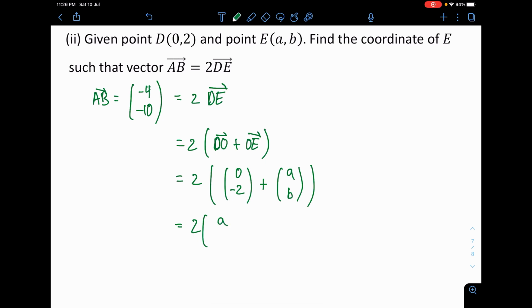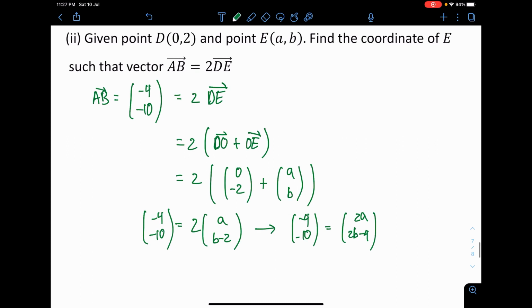I have A and then B minus 2 equals 2 times the negative 4 and negative 10. Alright, simplify the right hand side. I'm getting 2A and then 2B minus 4, matrix equals matrix, so they must be equal row by row. Negative 4 equals 2A, and therefore A is negative 2. Negative 10 is 2B minus 4. So I just need to solve for B. B is negative 3. Yeah, okay, that is the example for this question.